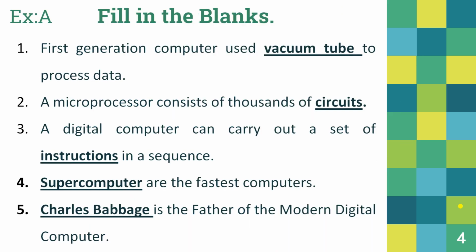Starting with part A, fill in the blanks. First, generation computer used vacuum tube to process data. Second, a microprocessor consists of thousands of circuits. Third, a digital computer can carry out a set of instructions in a sequence. Supercomputers are the fastest computers. Charles Babbage is the father of modern digital computer.